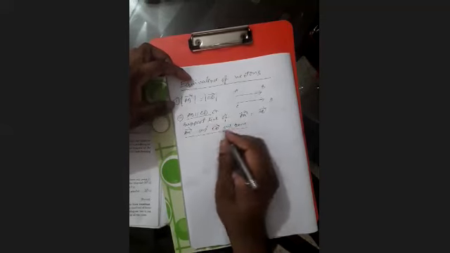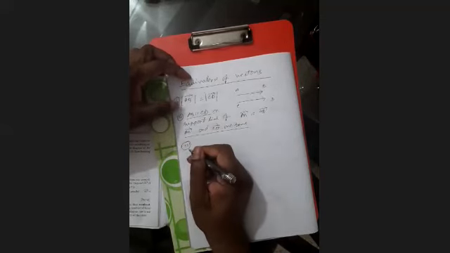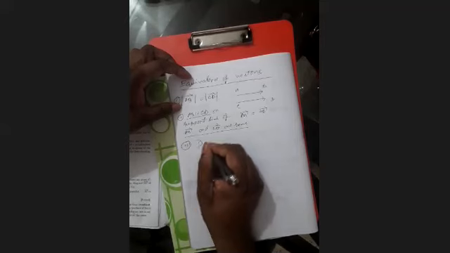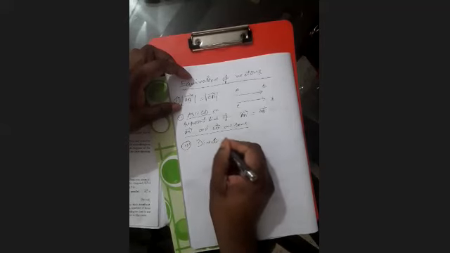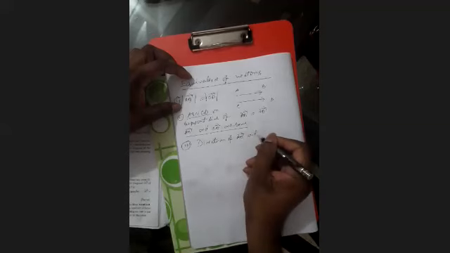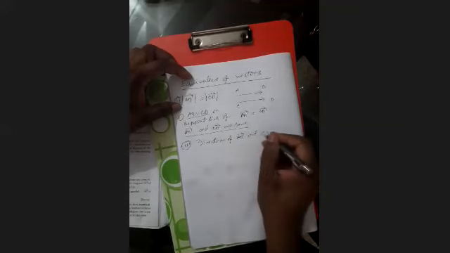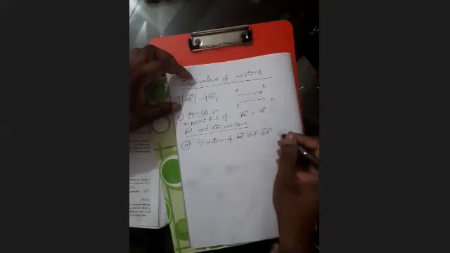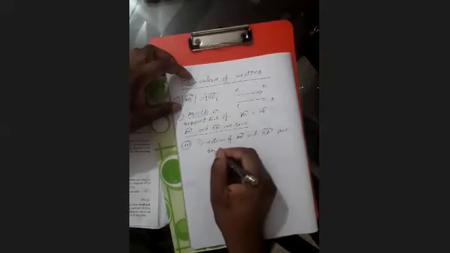Clear? Third condition: the direction of vector AB and vector CD must be the same.